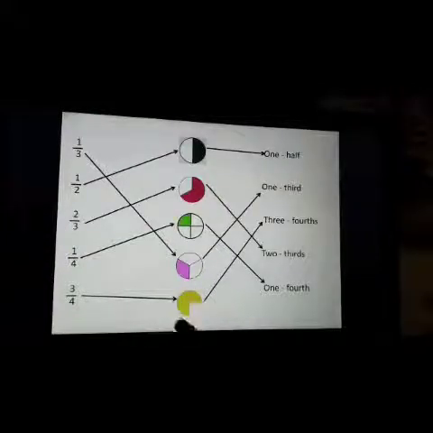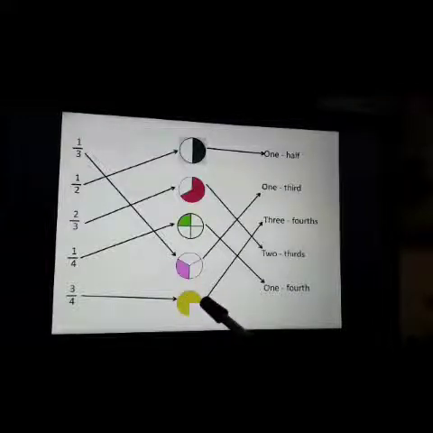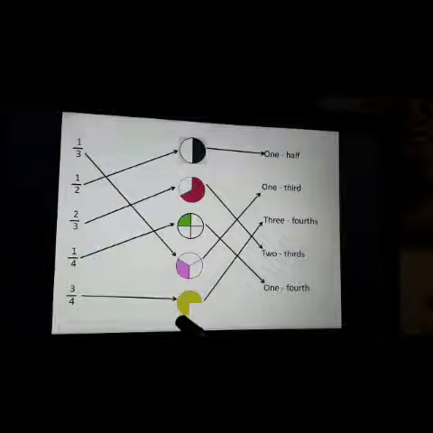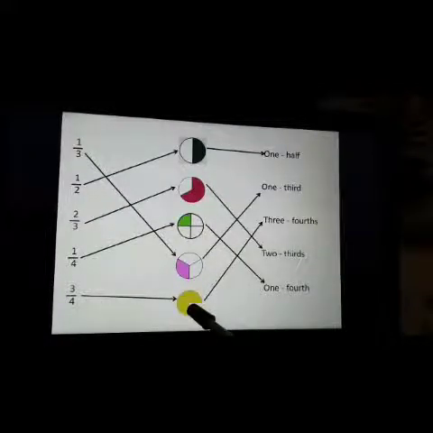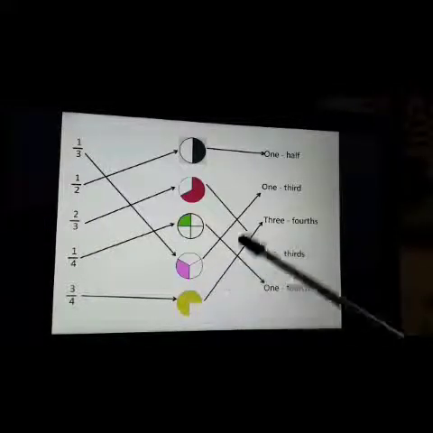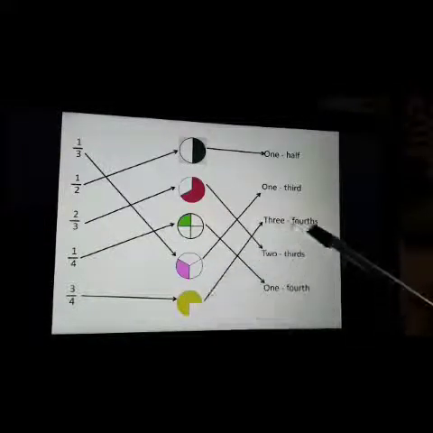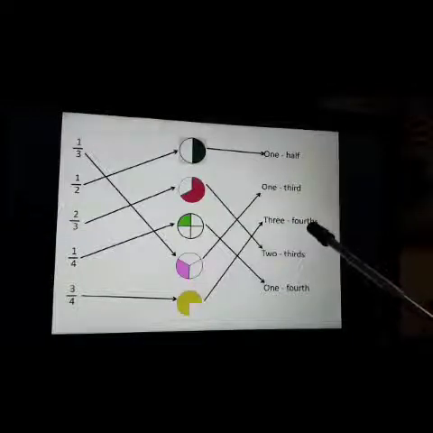Now this figure, total number of parts 4 and out of them 3 should be shaded. So in this figure, total number of parts 4 and shaded parts 1, 2, 3. 3 are shaded. So we have to match this with this figure and the fractional name will be 3/4.